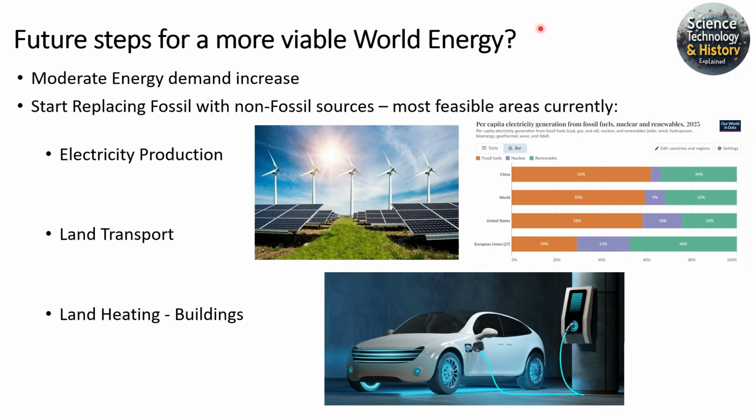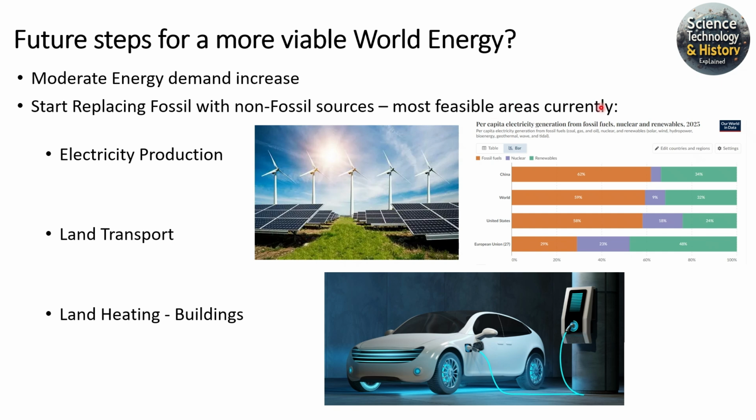I don't think it's realistic. I think it's very unrealistic that we should reduce our energy consumption to, let's say, 1900 levels. I don't think it's really feasible to do. So I think the thing we need to do is to try, with energy efficiency, and now maybe world population starting not to grow as much, to moderate the increase in energy demand, so the curve on the demand flattens out a bit, and then start replacing fossil with non-fossil fuel sources in parallel.